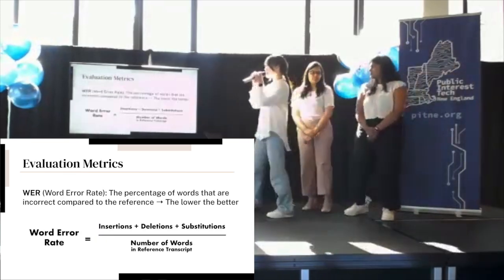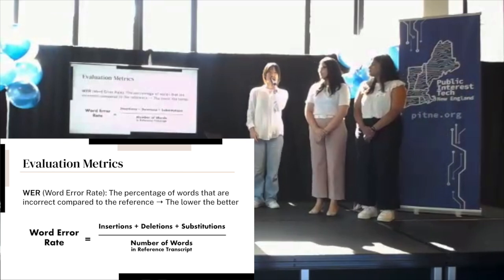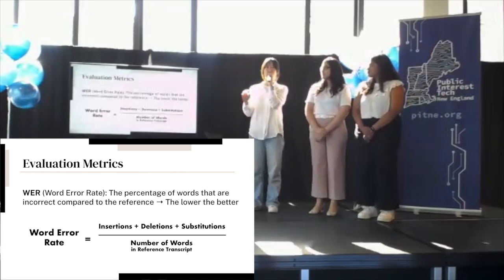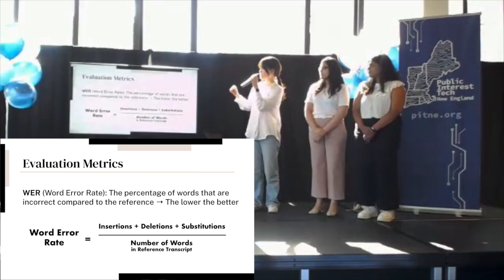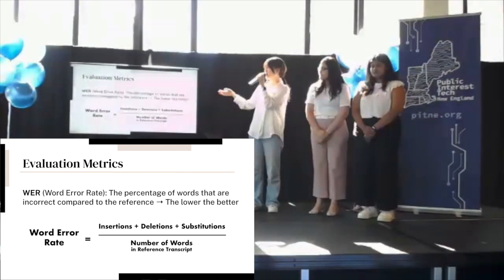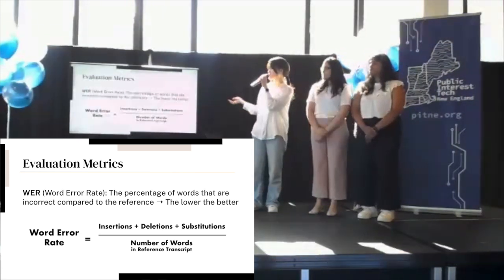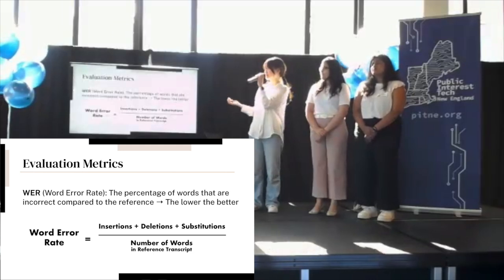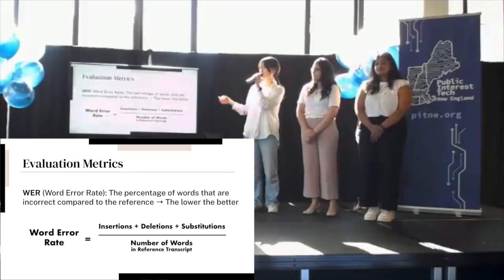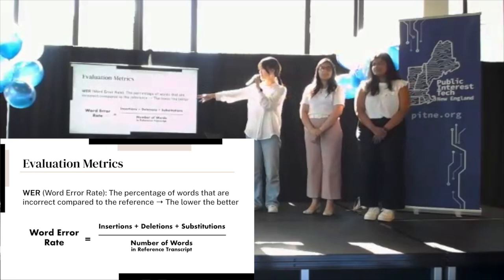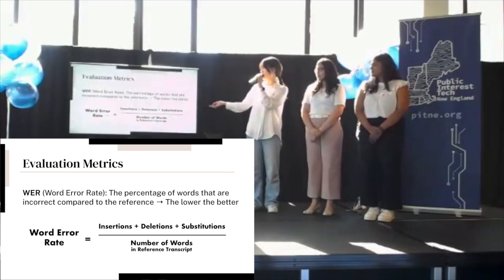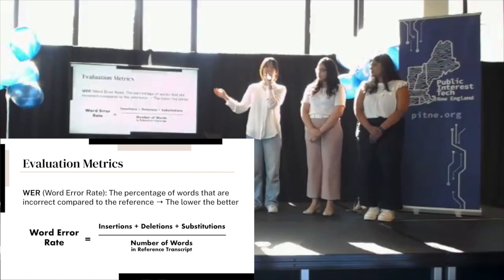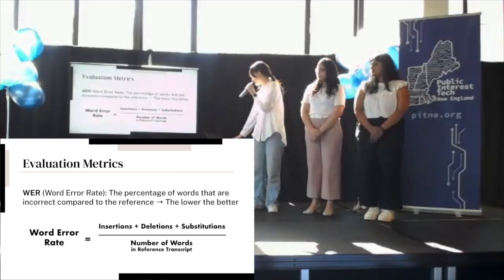So for evaluation, we used 6 different metrics, and for this presentation, we're going to focus on the most widely used metric, which is word error rate, WER. It measures the percentage of words that are incorrect compared to the reference, and the calculation is done by taking into account the number of words that were inserted, deleted, and substituted. And the lower the WER score, the better the performance of the model.